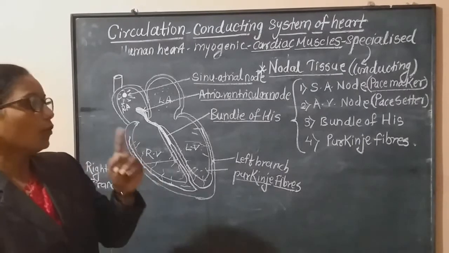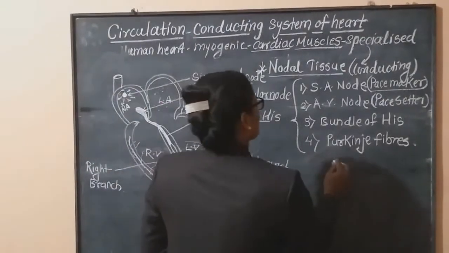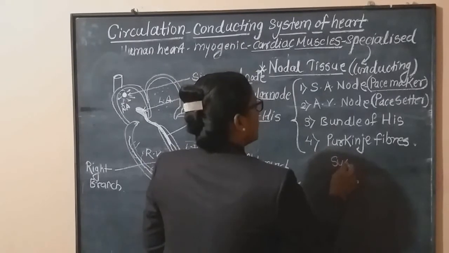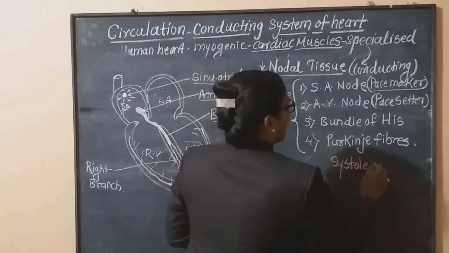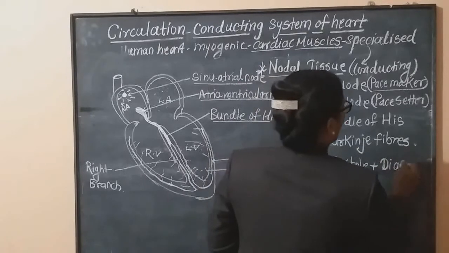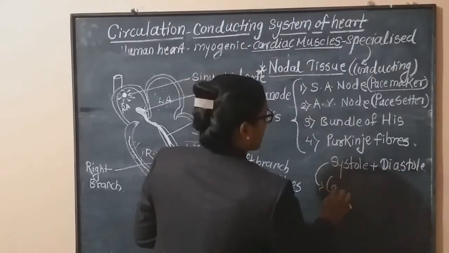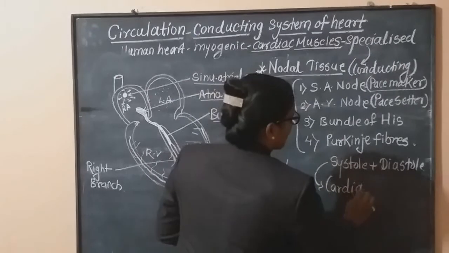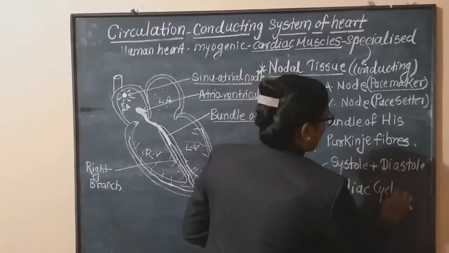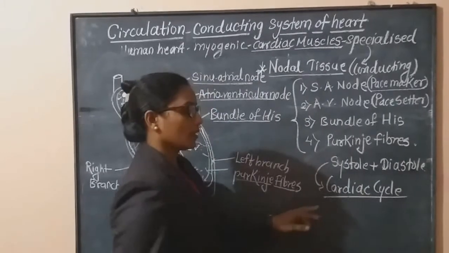Now one contraction, that is one systole and one diastole, is called a heartbeat, or also called the cardiac cycle. What is the cardiac cycle?